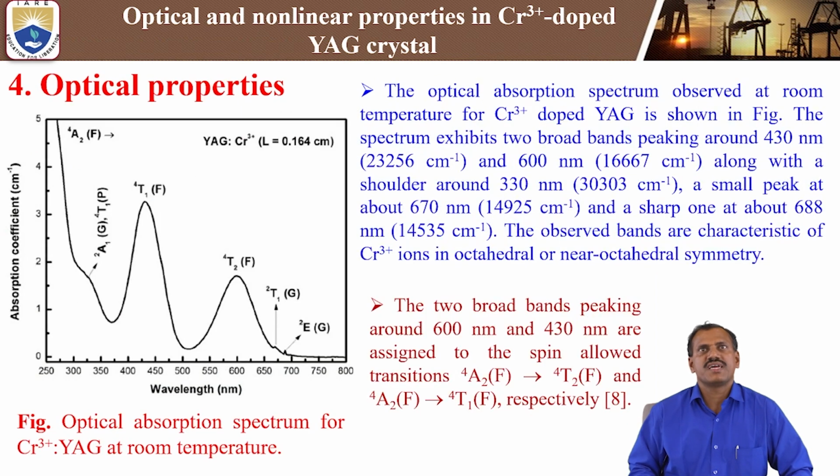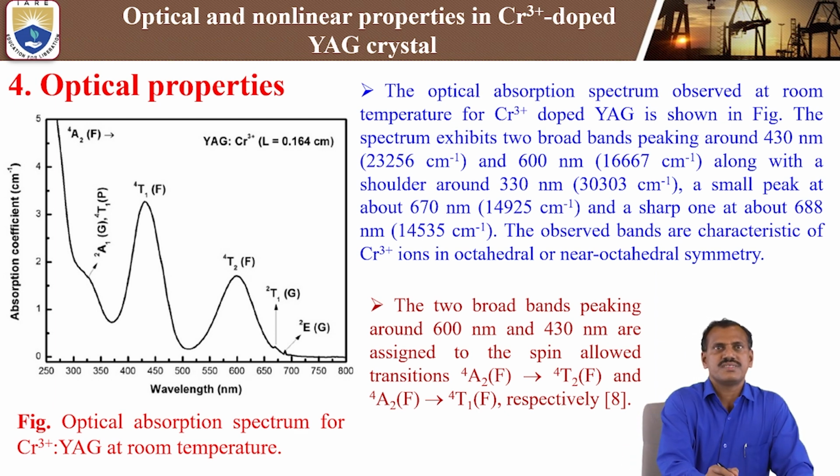Next, coming to the optical properties. Previously we discussed the nonlinear properties, that is the nonlinear refractive index n1 and n2, delta alpha P and sigma G. Now we are going to calculate the optical properties by using the chromium 3+ absorption. This is the optical absorption spectra of chromium 3+ YAG crystal at room temperature. We are observing the wavelength versus absorption coefficient.